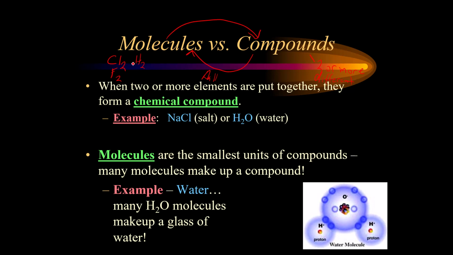H2 is called diatomics, and you'll learn more about this when you get into chemistry. They are a molecule, two things put together, but they're not a compound because they're not different chemicals. So we talked about this in the last video: salt, NaCl, and H2O, water. All right. So that's one of the main differences between those two.